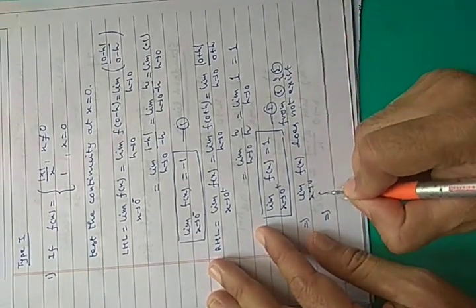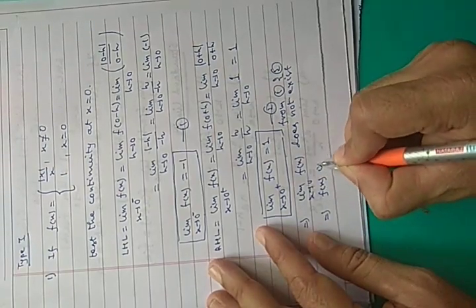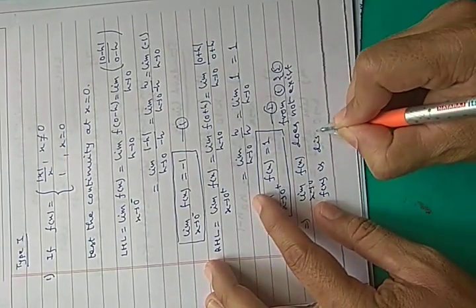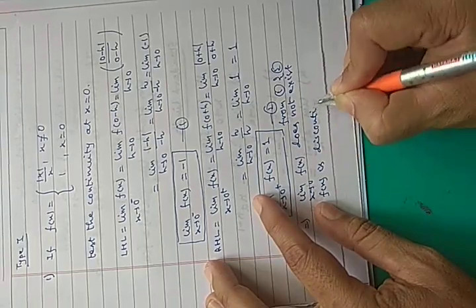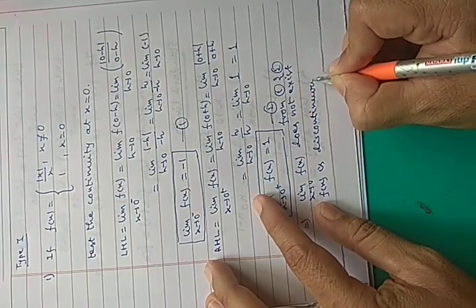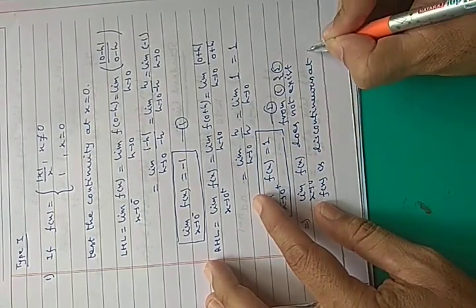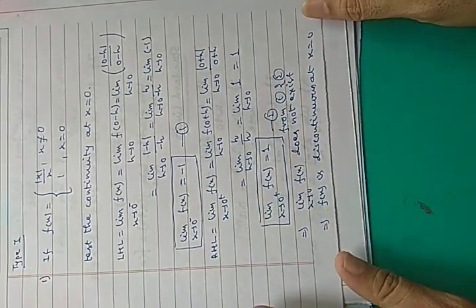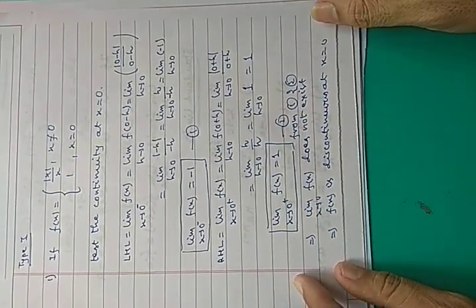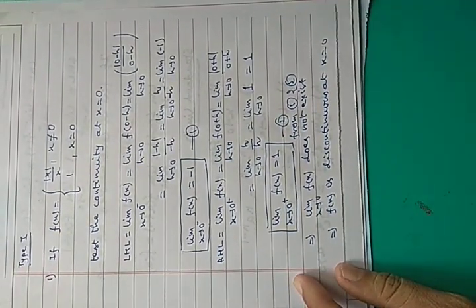This implies f(x) is discontinuous at x equals 0. So this is the proper method by which you have to solve this problem.